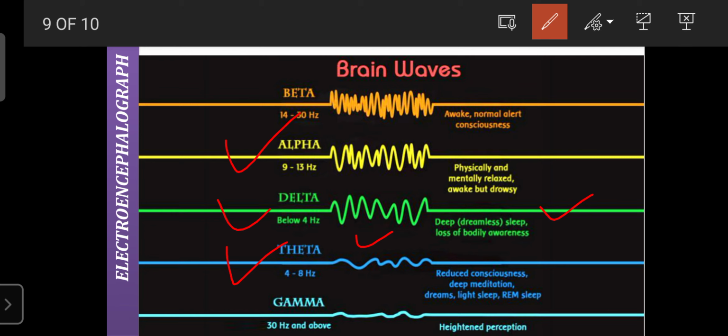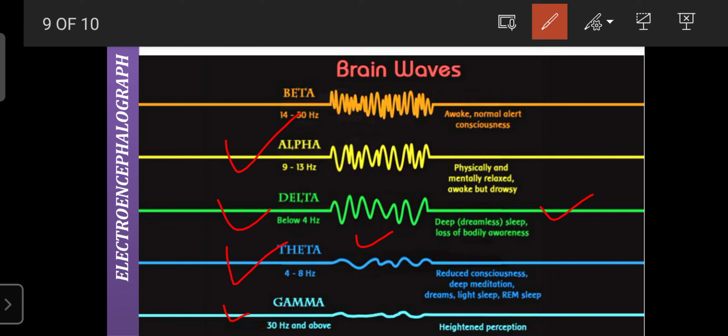Regarding the gamma waves, their frequency is 13 hertz and above. These are recorded with heightened perceptions. Heightened perception means there is no reason for the loss of consciousness. An example is coma. Why does a person go into a coma? Due to a brain injury, or due to a deficiency of glucose.